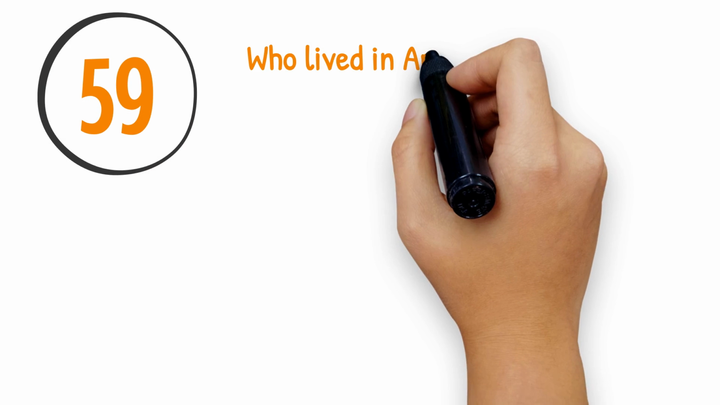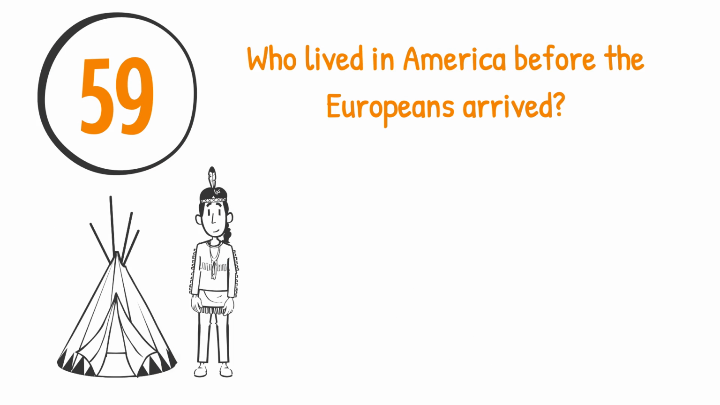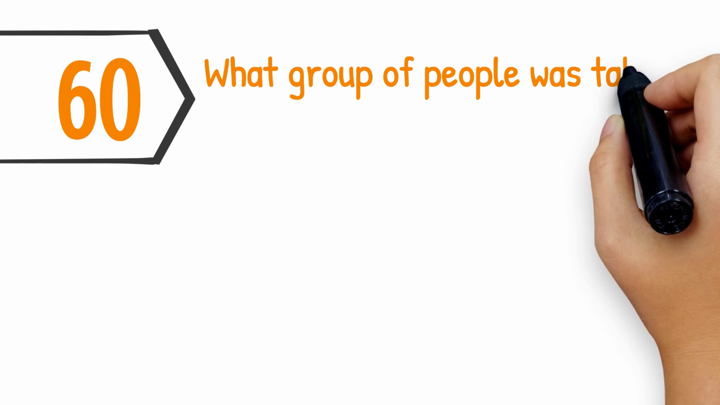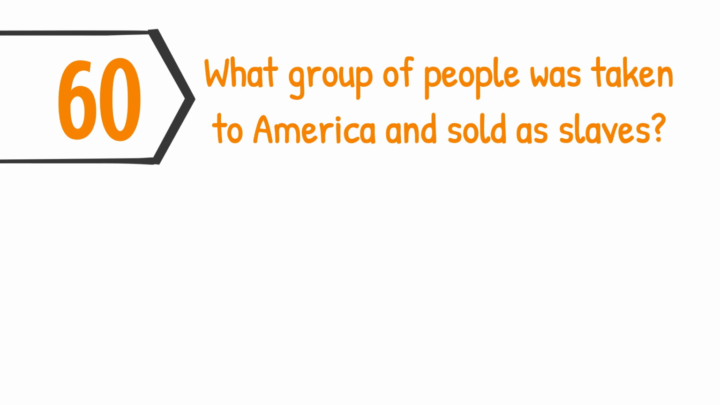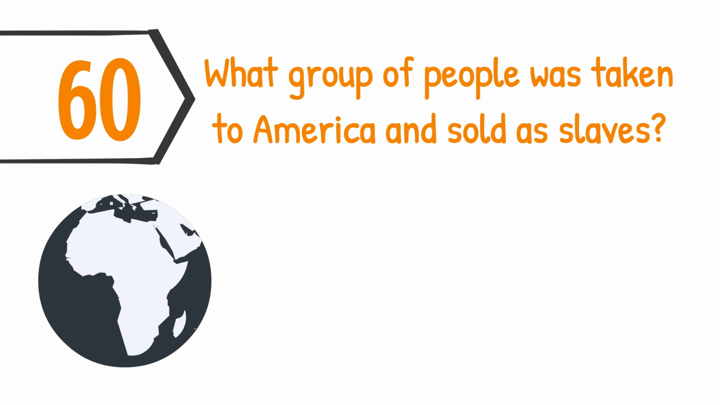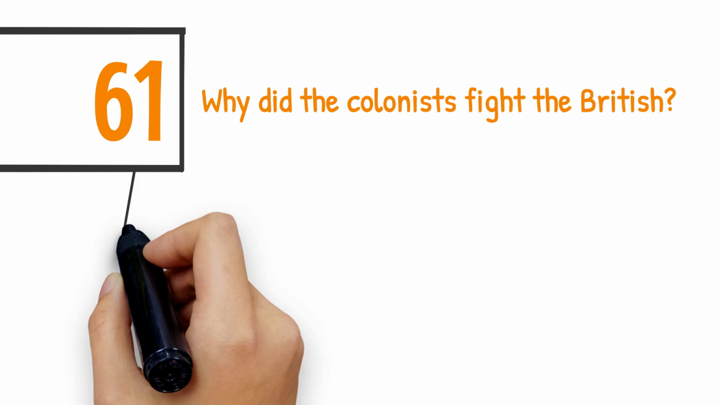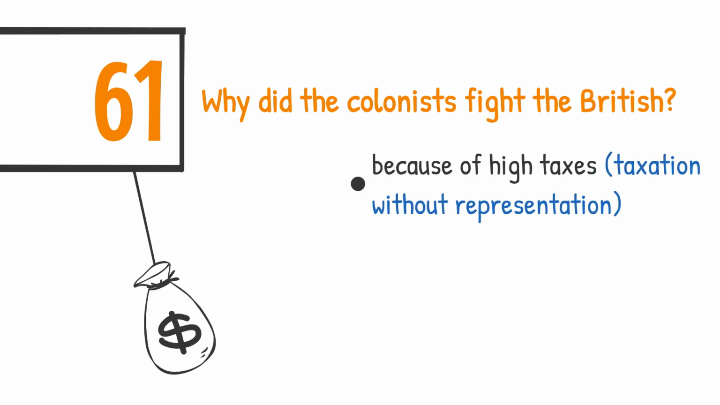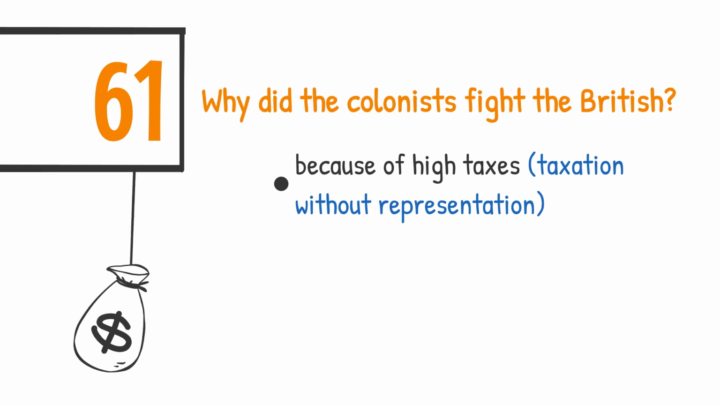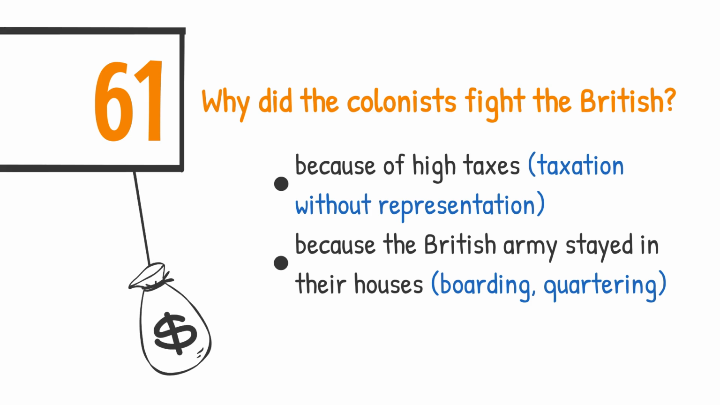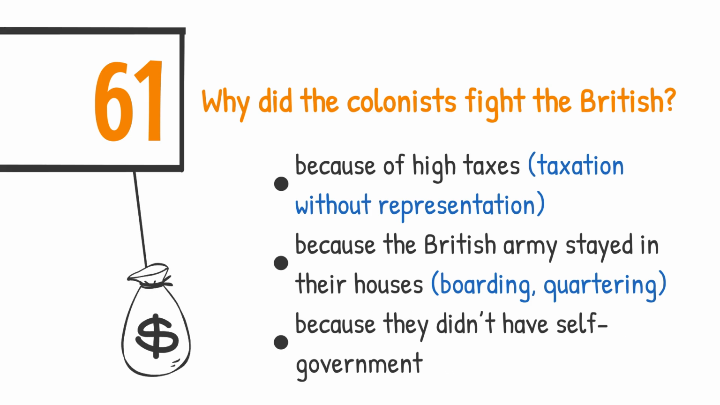Who lived in America before the Europeans arrived? American Indians or Native Americans. What group of people was taken to America and sold as slaves? Africans or people from Africa. Why did the colonists fight the British? Because of high taxes, or taxation without representation, because the British Army stayed in their houses, known as boarding and quartering, or because they didn't have self-government.